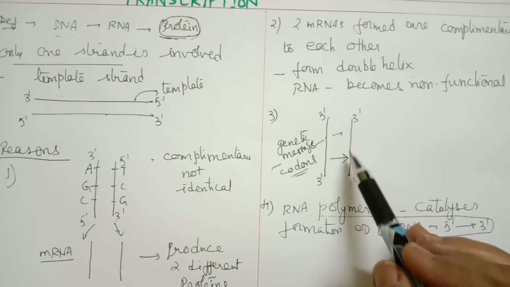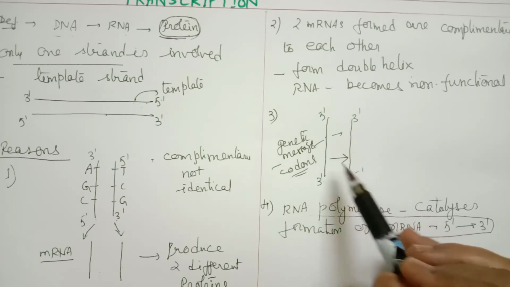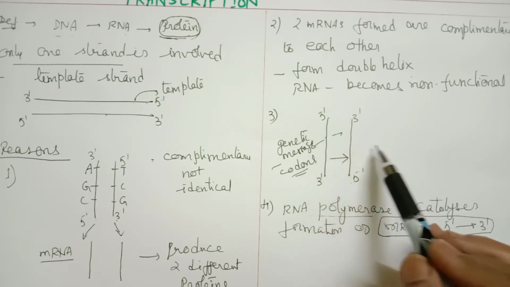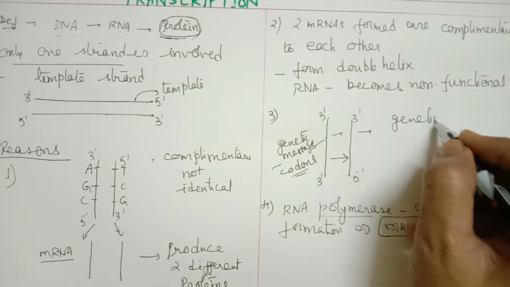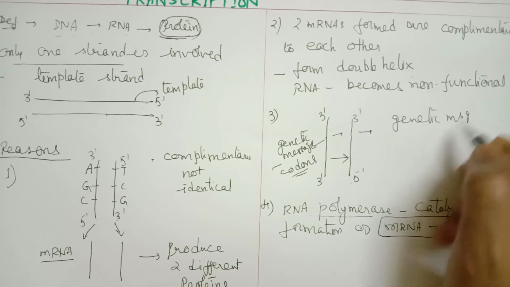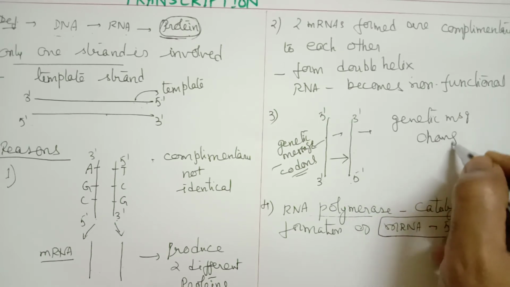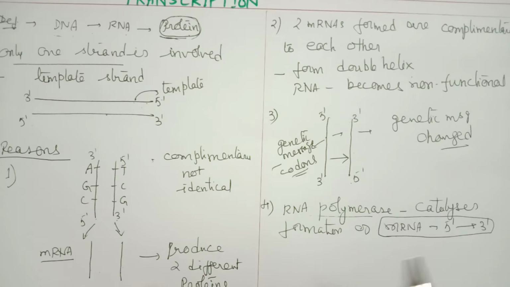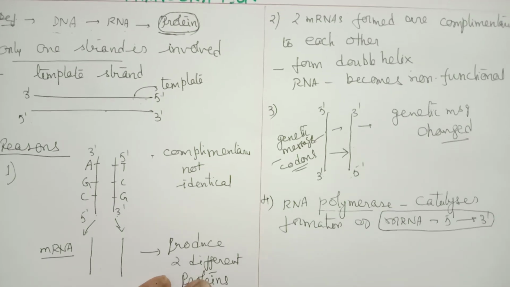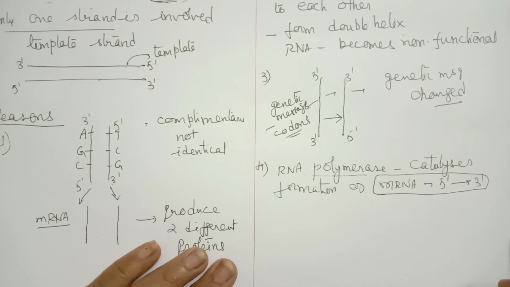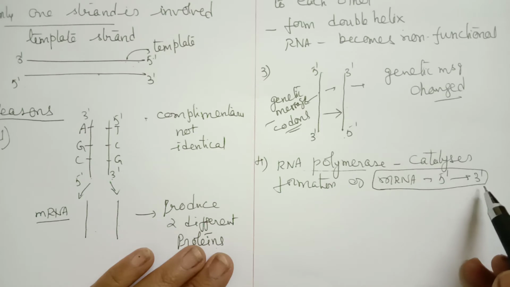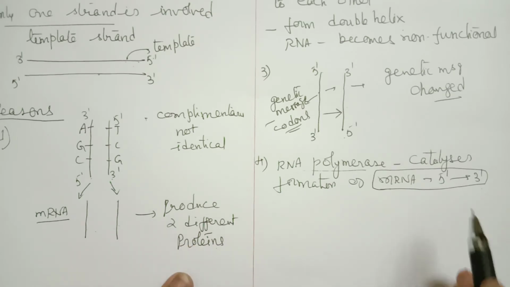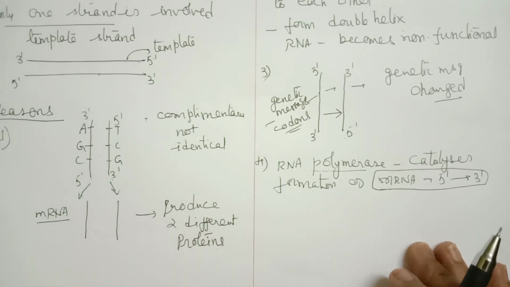So if a complementary mRNA is synthesized on this, the genetic message is completely changed, so a different protein is formed. And another reason is that the RNA polymerase, which catalyzes the formation of mRNA, works only in the 5' to 3' direction. So these are the reasons.